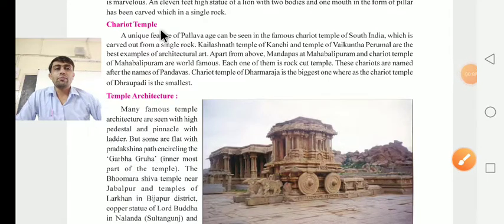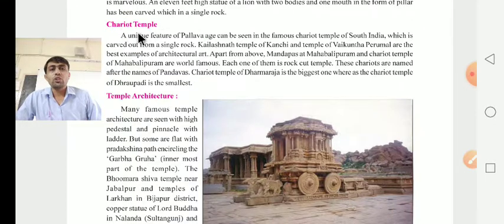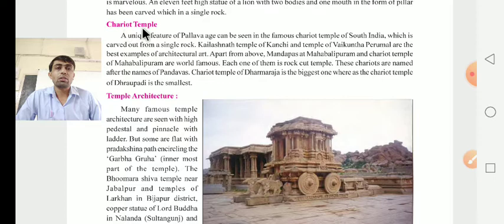Dear children, continuing this chapter, our next topic is Cheroid Temple. Cheroid means Rath, temple; you know very well, Mandir. A unique feature of the Pallava age can be seen in the famous Cheroid Temple of South India.